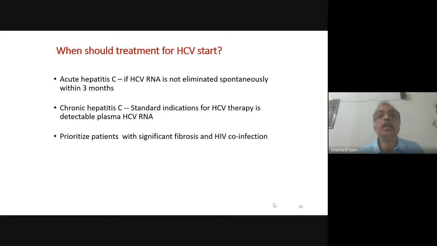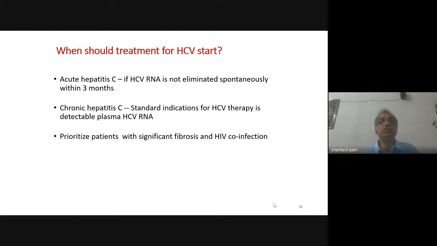When should we start treatment for HCV? Now, this is not that complicated. We have basically either acute hepatitis or chronic hepatitis. Acute hepatitis C is rarely diagnosed. Most of the time it passes off undiagnosed. But if you diagnose acute hepatitis C, most will wait for a period of 3 to 6 months, checking whether there is spontaneous clearance of the virus. If the HCV RNA persists beyond that, the patient will be given treatment for acute hepatitis C, just as in case of chronic hepatitis C.